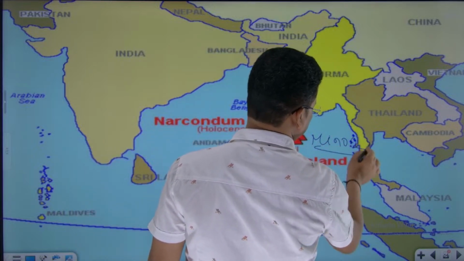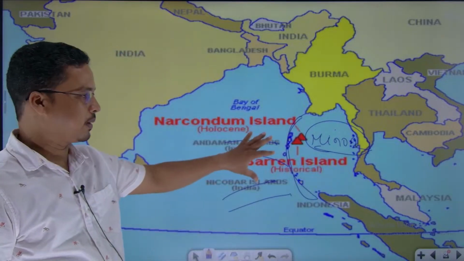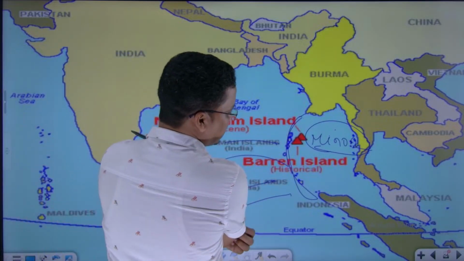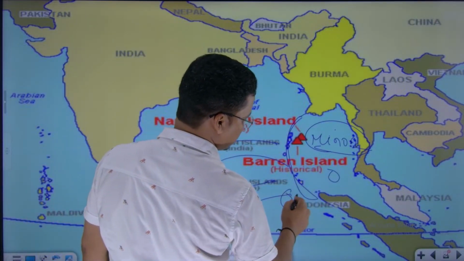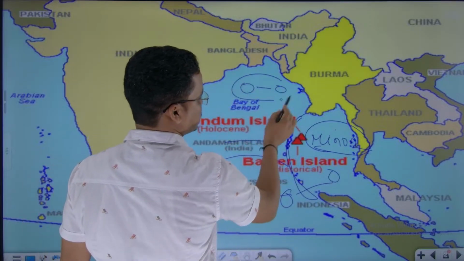There is a minor Burma plate. So this is the region. This one is oceanic, oceanic. So that means I would say oceanic, oceanic convergence.